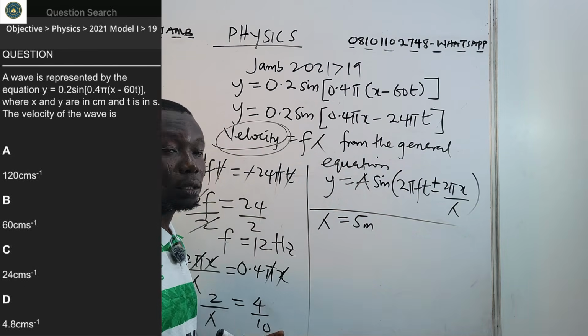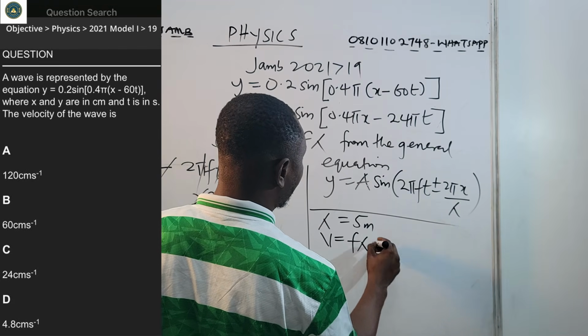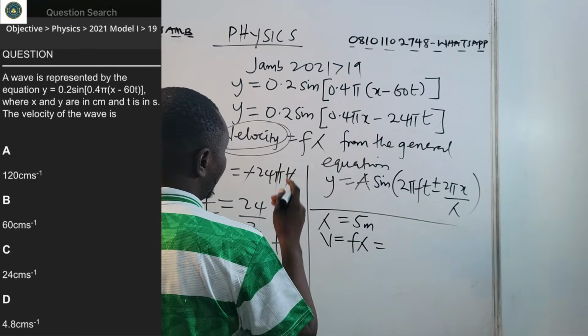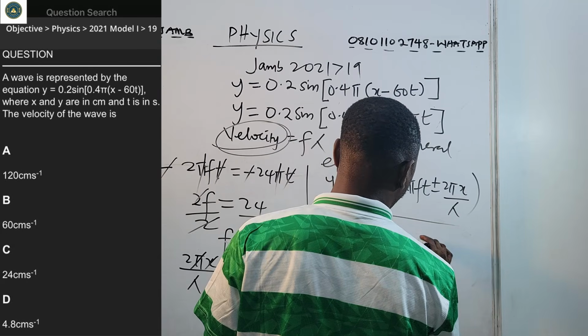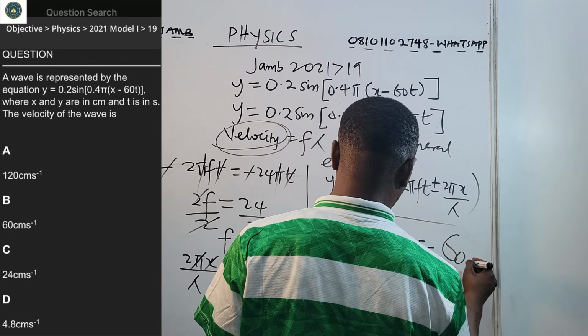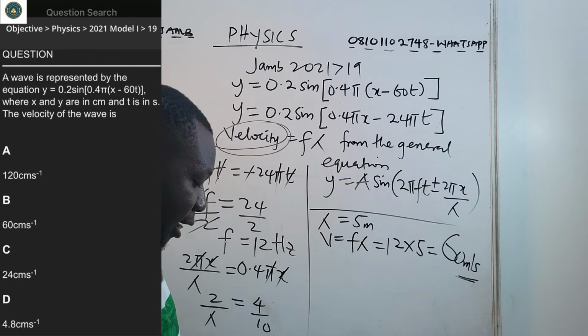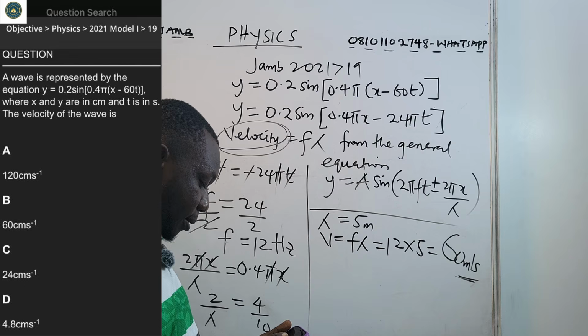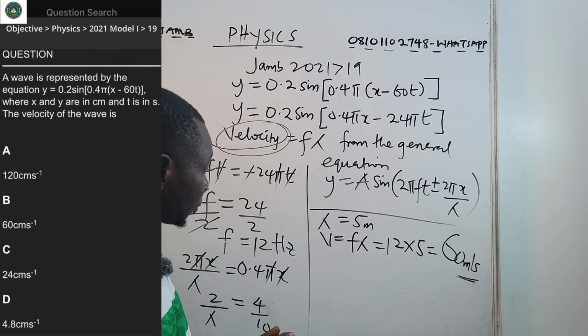What is velocity? Velocity is f lambda. Frequency is 12, times 5. So that should be 60 meters per second. The answer there is B, 60 meters per second.